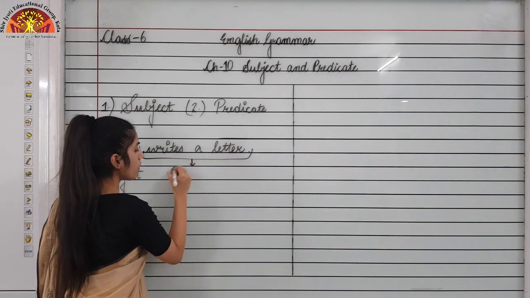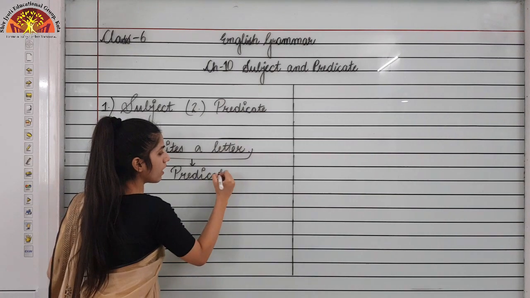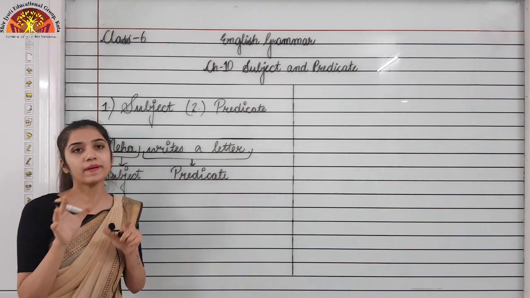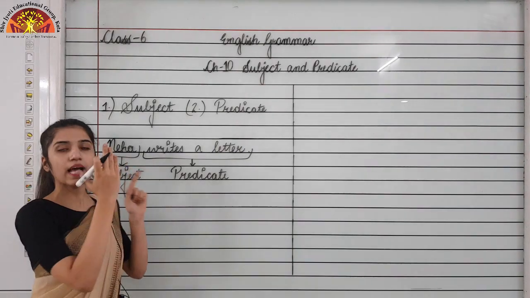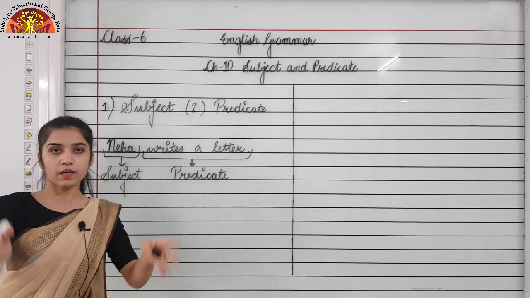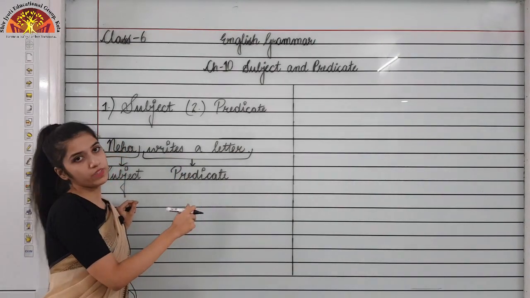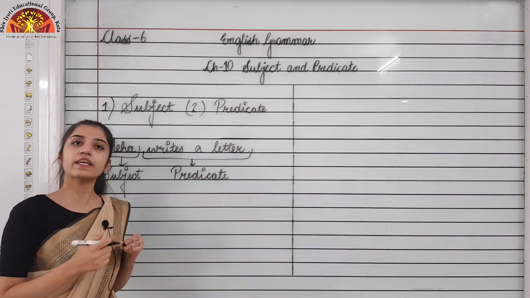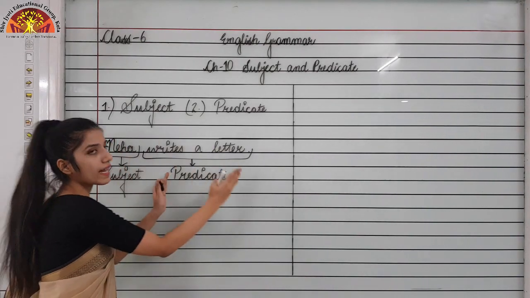Now there is one more thing that you should remember about the predicate: the predicate always includes a verb in it. Whenever we are talking about the subject and predicate, the subject is just the person we are talking about, but the predicate will include the verb within it. So this is the subject and the predicate.